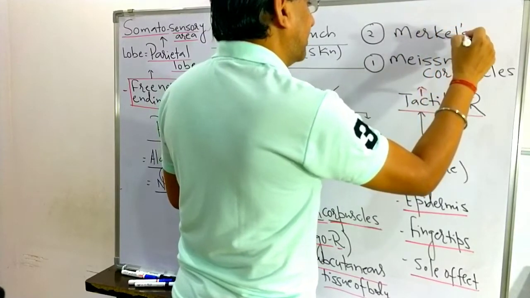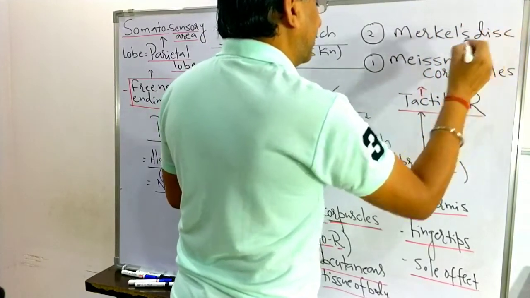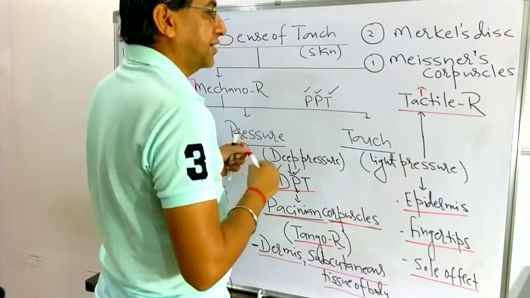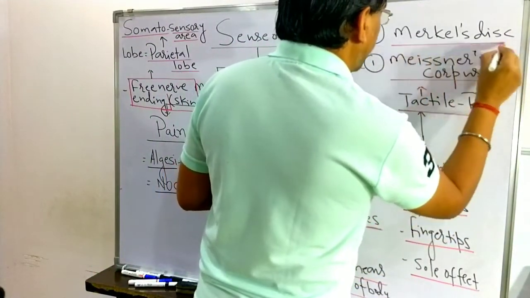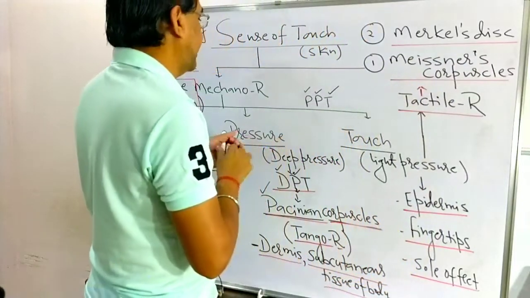So two are included in the tactile receptor.